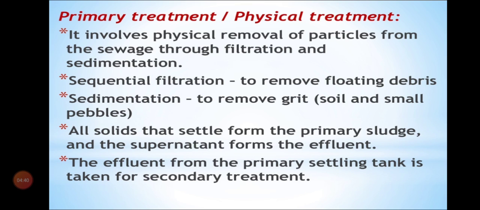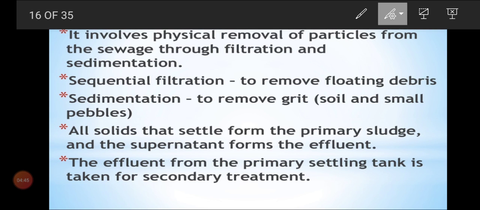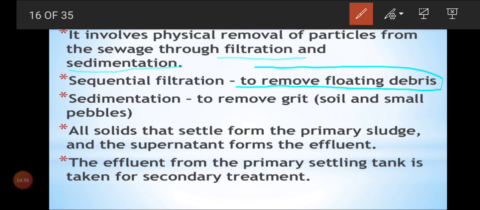It involves a physical removal of particles from the sewage through filtration and sedimentation processes. So only by filtration and sedimentation are we removing the solid substances. There is sequential filtration to remove floating debris. Filtration means not only once; we continuously filter two, three or four times, and automatically it removes the floating debris over the water. And sedimentation is to remove grit. What do you mean by grit? Soil and small pebbles, which can be removed by sedimentation.